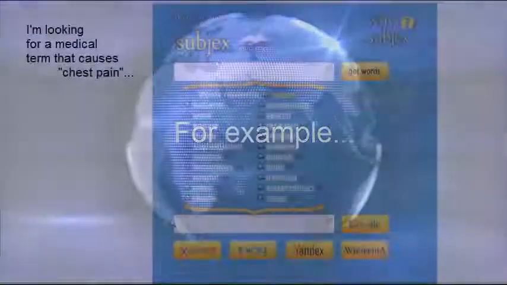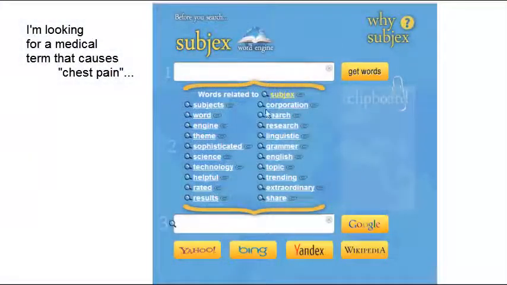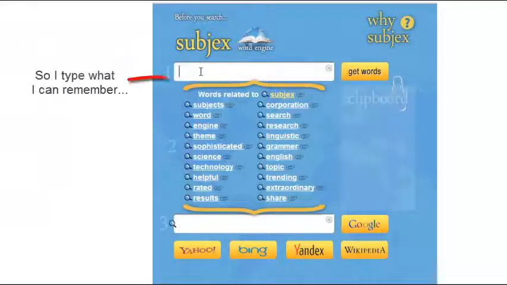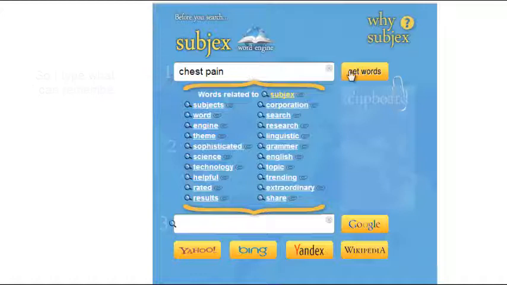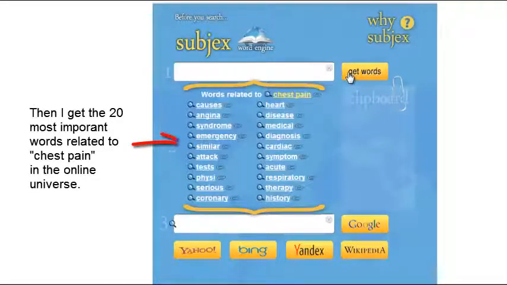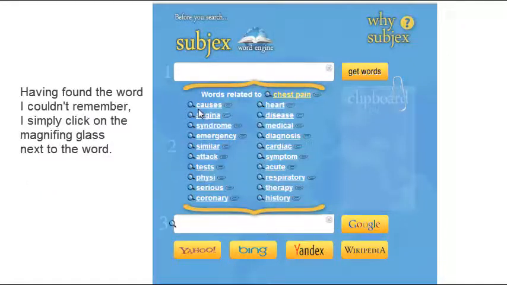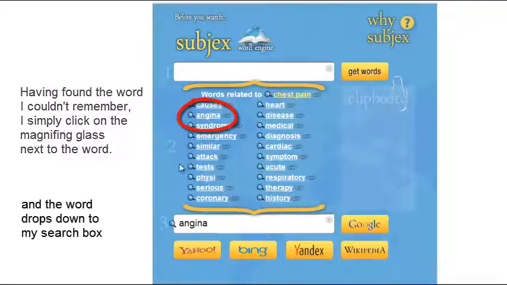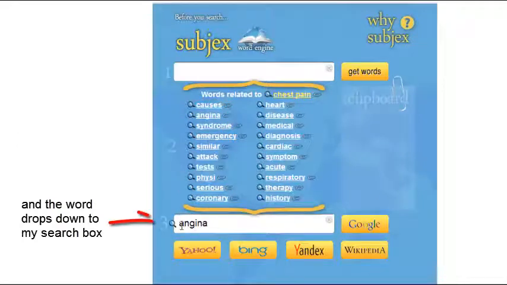For example, I'm looking for a medical term that causes chest pain. So, I type what I can remember, which is the word chest pain. Then I click on Get Words. Then I get the 20 most important words related to chest pain in the online universe. Having found the word I couldn't remember, angina, I simply click on the magnifying glass next to the word, and the word drops down to my search box.